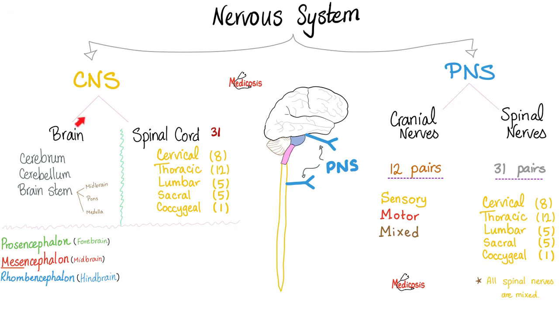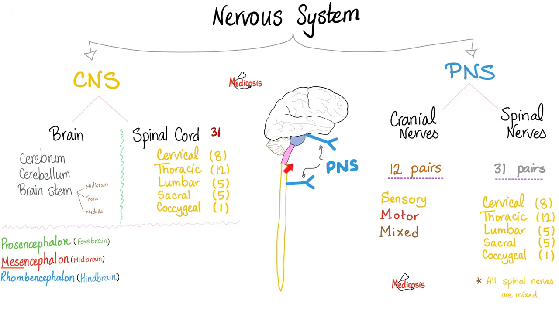Again, the CNS is brain and spinal cord, PNS is cranial nerves and spinal nerves. The brain is made of the cerebrum, which you see here, the cerebellum, and the brainstem. Then the brainstem is further subdivided into midbrain, pons, and medulla. As for the spinal cord, it's divided into certain areas. There is cervical, there is thoracic, there is lumbar, there is sacral, and coccygeal.